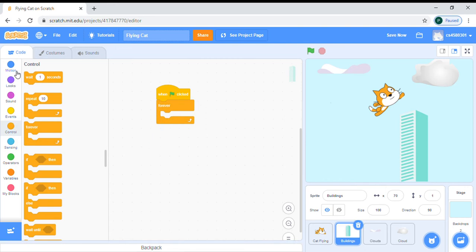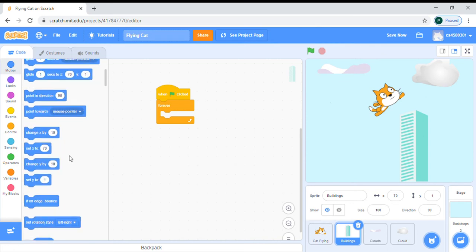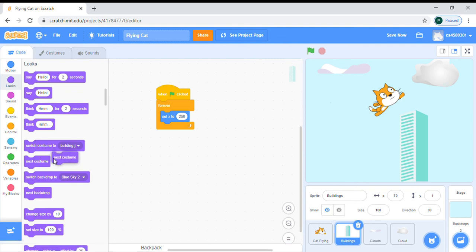And go to motion and take set x to 50. Don't take any other number. And go to looks and take next costume.